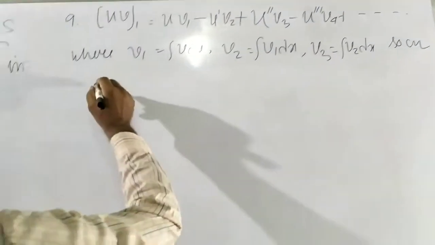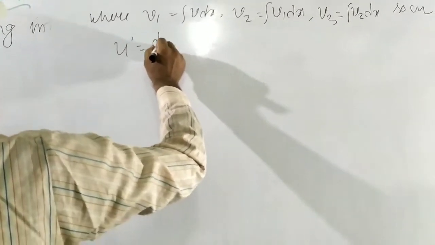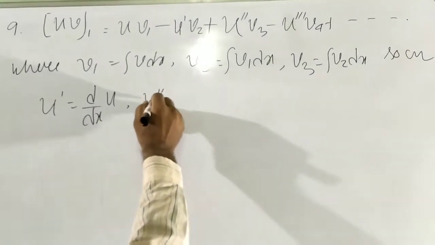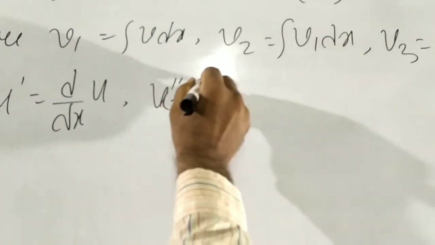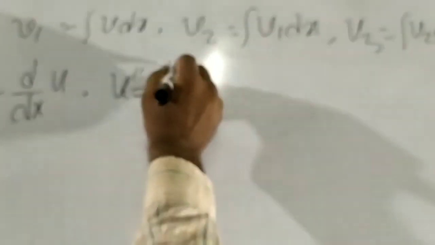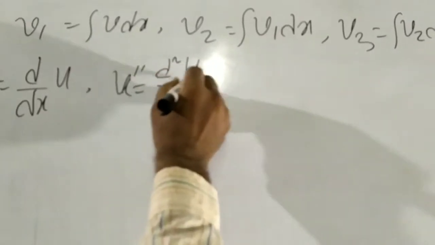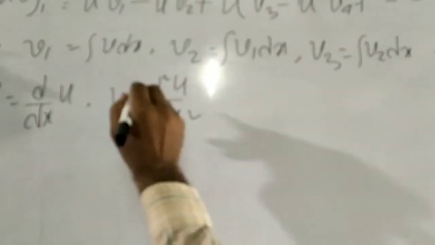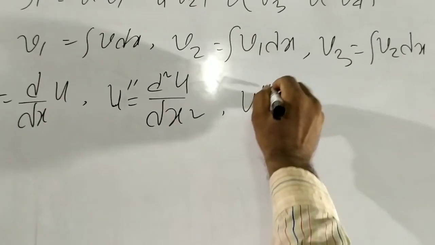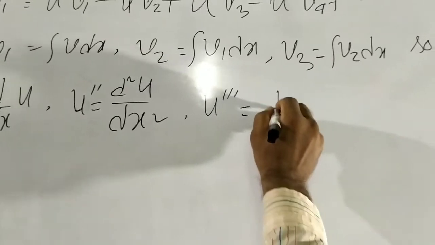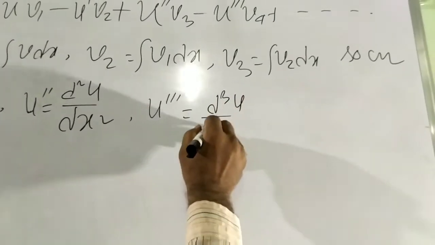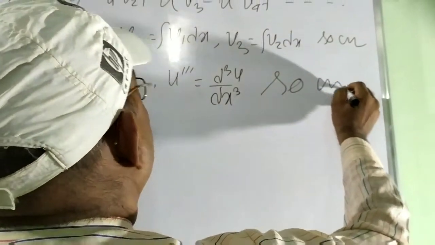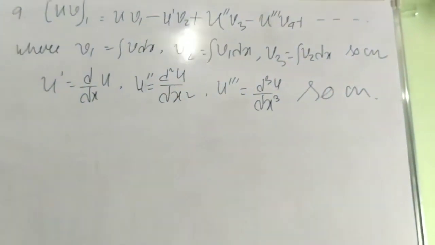And similarly u dash means du/dx, u double dash means d square u by dx square, u triple dash means d cube u by dx cube, and so on. We get this as our formula.